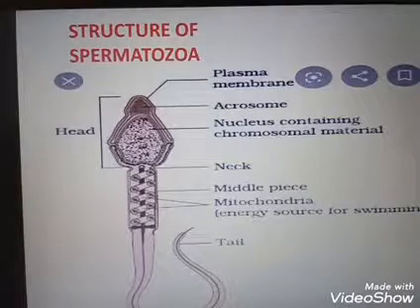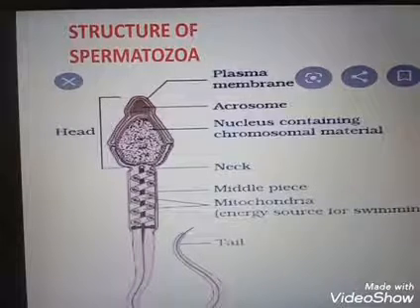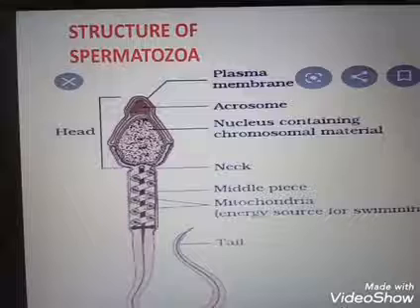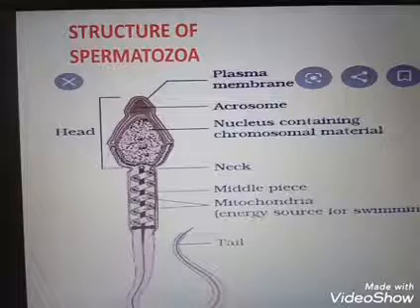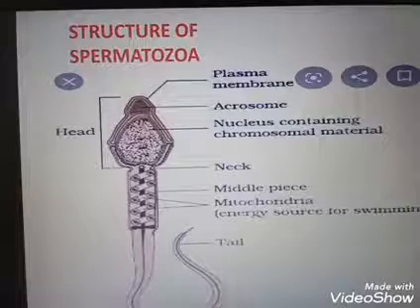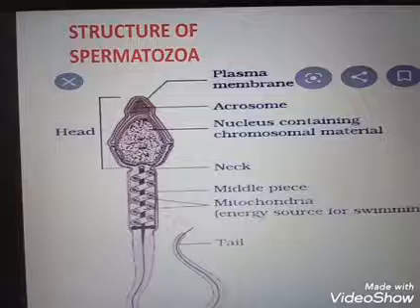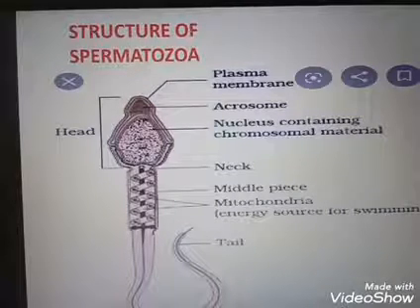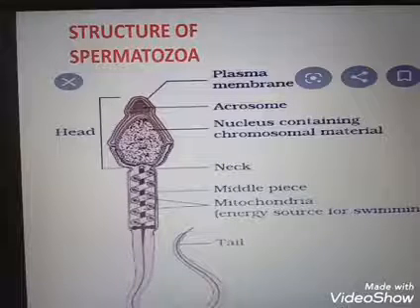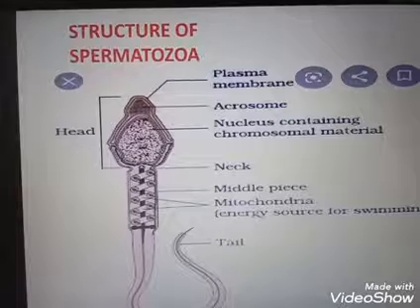The head portion is covered by the acrosome. This acrosome gives the penetration power when the sperms enter into the female genital tract. The acrosome contains a hydrolytic enzyme that helps in dissolving the membranes of the ovum for fertilization.